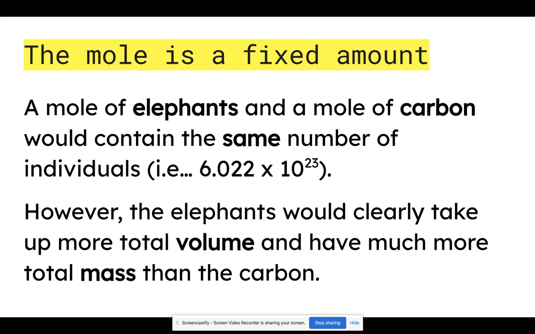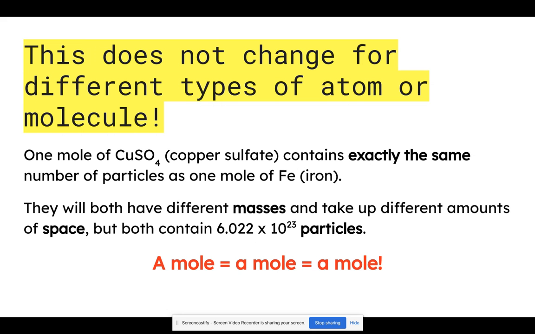So if we had a mole of elephants and a mole of carbon, they would both contain the same number of individual parts, but obviously the elephants would take up more space and have more mass than the carbon, but we would have exactly the same number of individuals in each of those samples. This doesn't change for different types of atom or molecule, so 1 mole of copper sulfate contains exactly the same number of particles as 1 mole of iron.